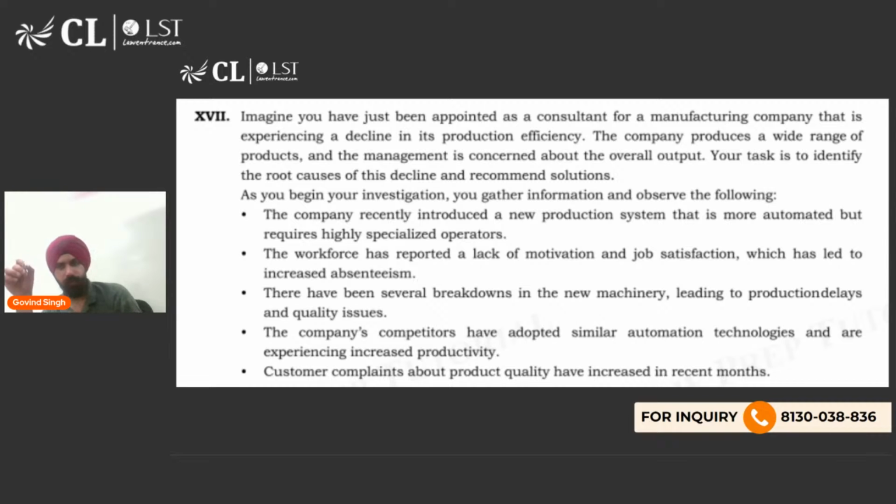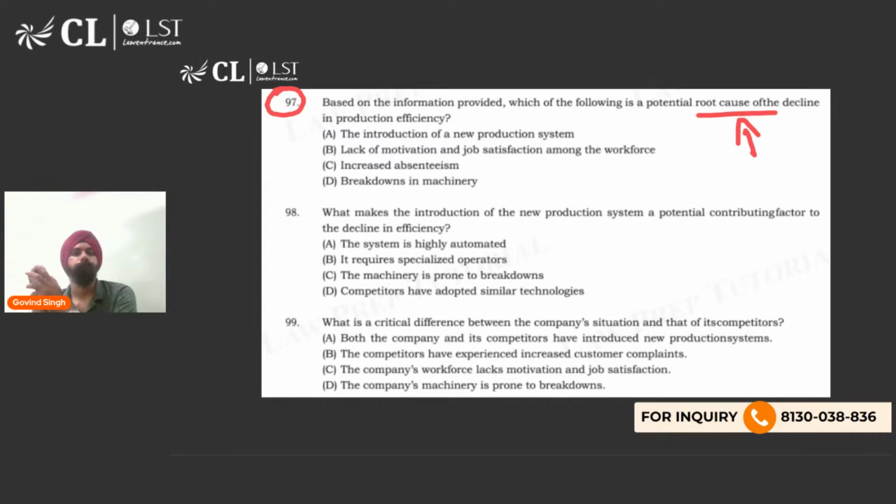I'll wait for 5 more seconds before I switch back to the question. Cause means the root cause. Rest of the causes can be derived from the root cause. They can be subsequent causes. They can be causal links that this is the cause which is causing this effect. But what is the root cause?